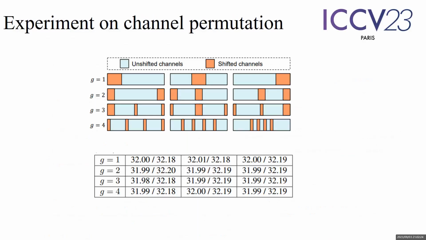We then conduct experiments on the permutation of shifted and unshifted channels. After clustering them into various groups, we observed no significant difference among these permutations. As a result, we opt for the simplest permutation where the shifted channels are centered.